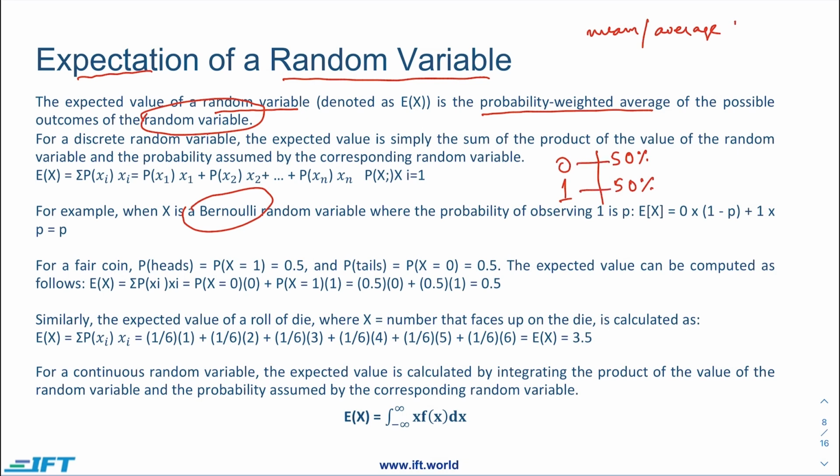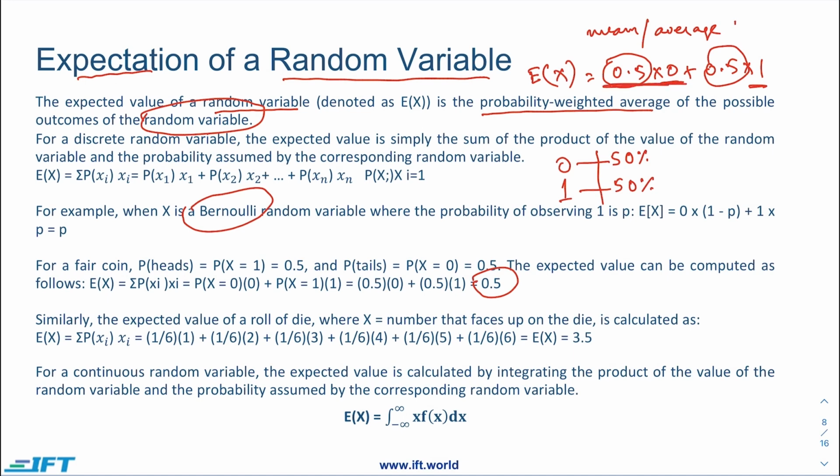So if we are trying to calculate the average of a Bernoulli distribution, it would be equivalent to 0.5 into 0 plus 0.5 into 1. So basically 50% here and 50% here, into 0 and into 1. If we do that, the answer would be 0.5, because 0.5 into 0 would be 0.